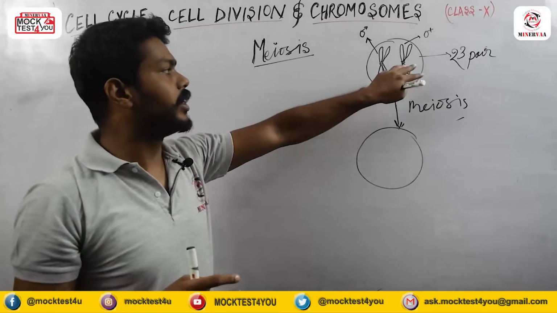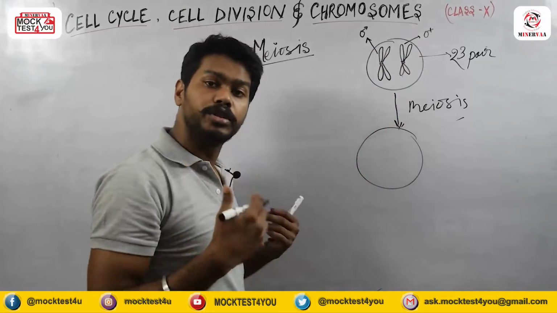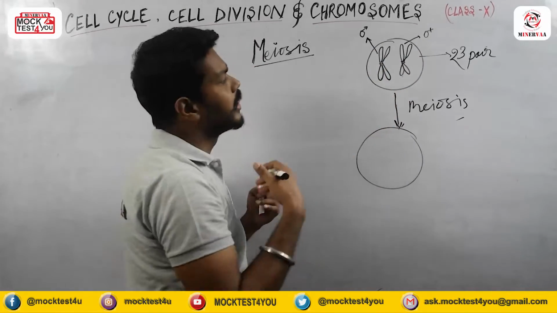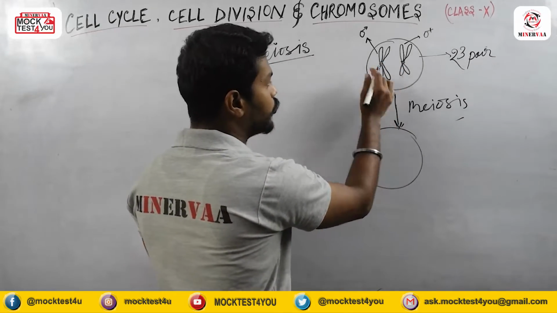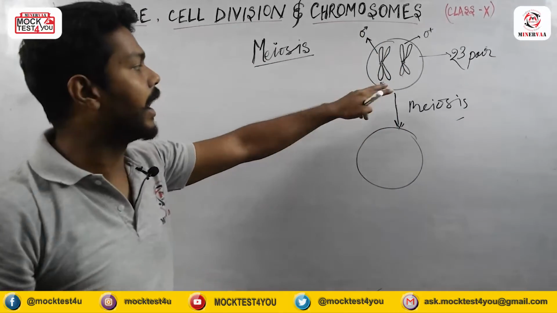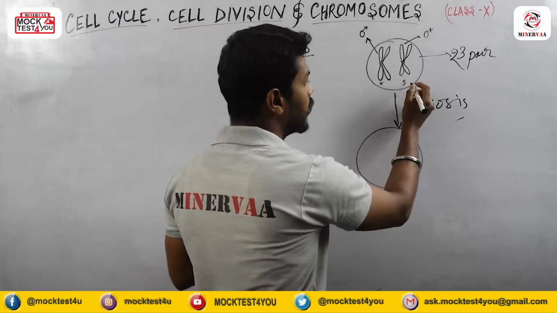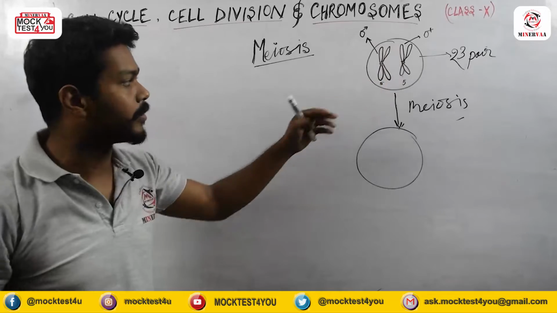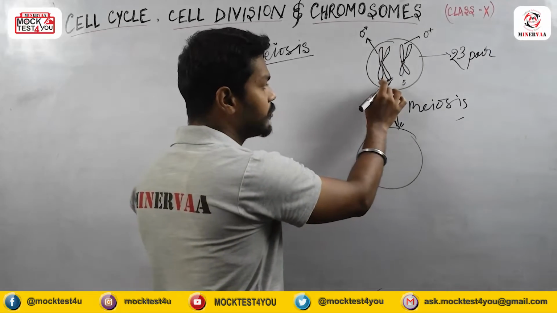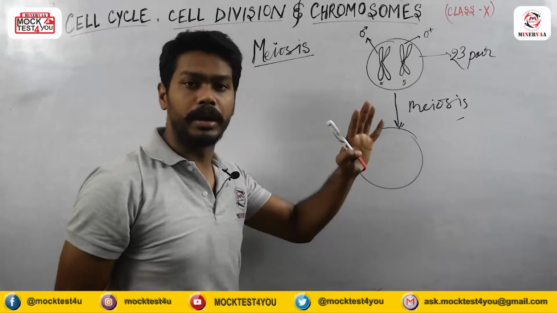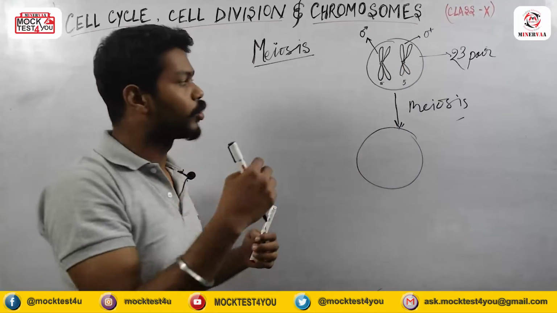Okay, there are 23 pairs of chromosomes. Suppose this is chromosome number 5 in this cell, or in my body. Suppose this is chromosome number 5 which came from my mother, and this is also chromosome number 5, which also came from my mother. So the number of chromosome is the same. They will come closer to each other.